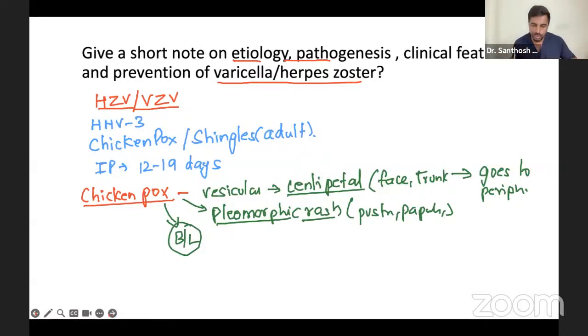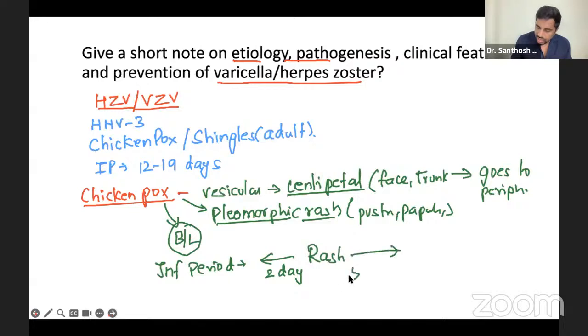This is for chickenpox. Also important is the infective period: basically 2 days before the rash and 5 days after the rash. They are infective throughout this whole period.